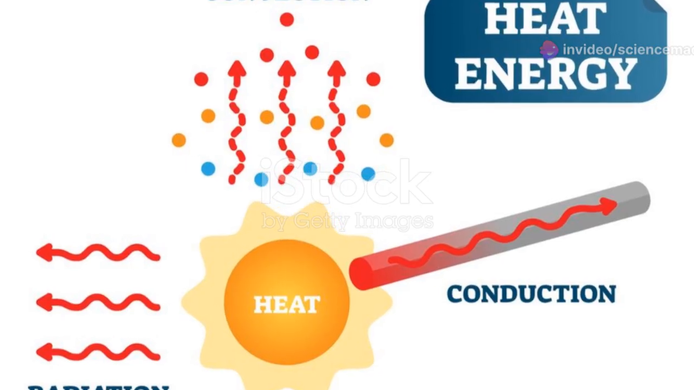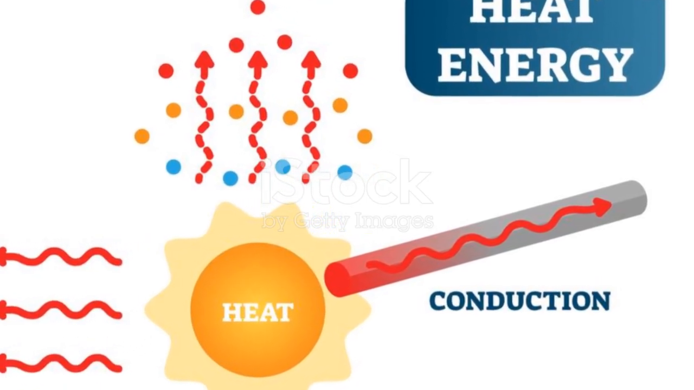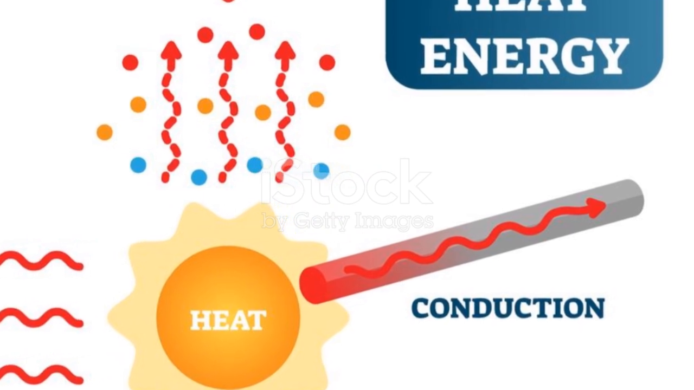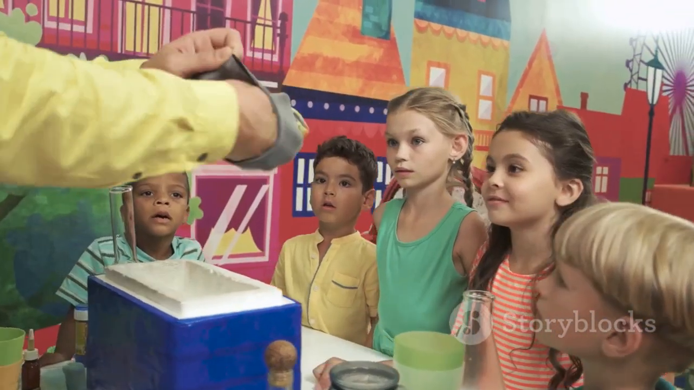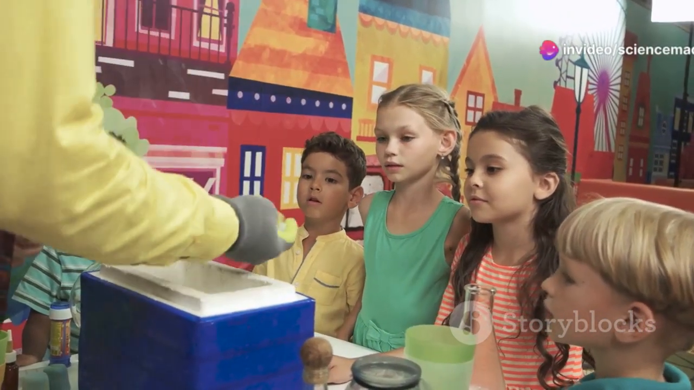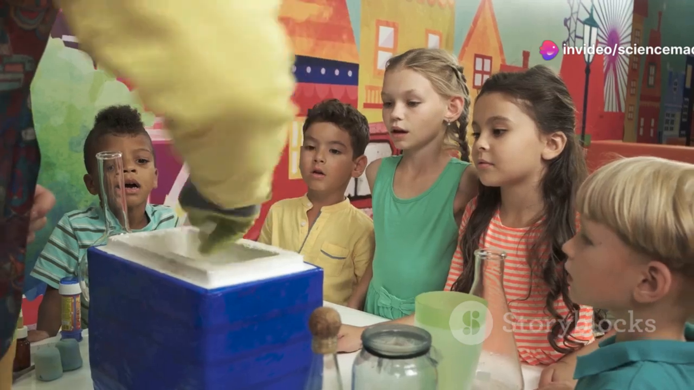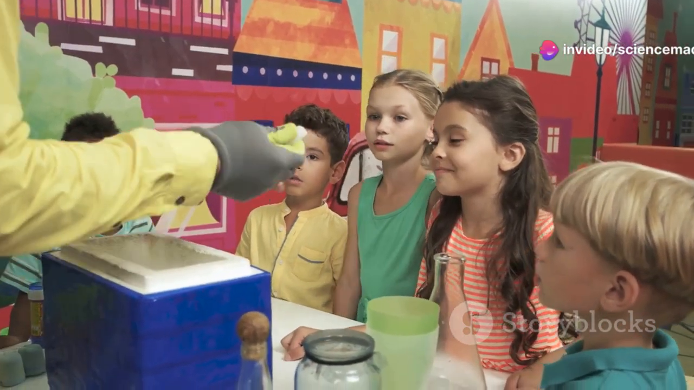Matter can change from one state to another through processes known as interconversion of states. These changes occur when energy in the form of heat is added or removed. The most common processes are melting, freezing, vaporization, condensation, sublimation, and deposition.